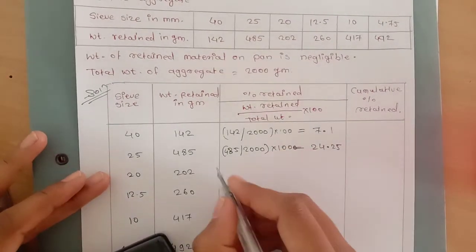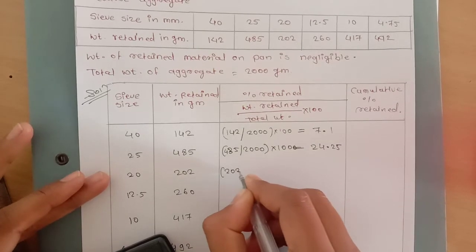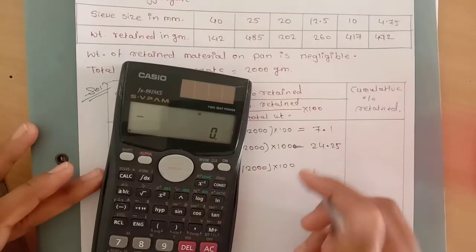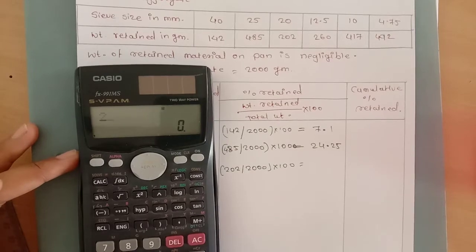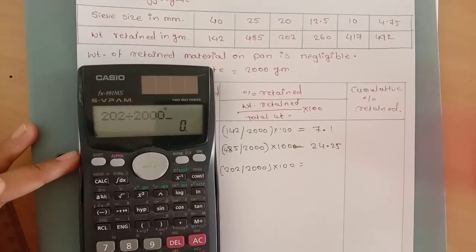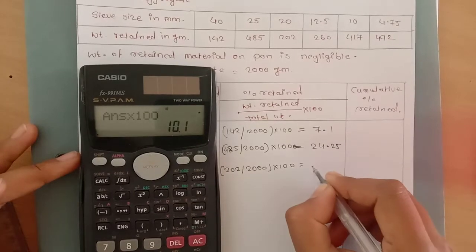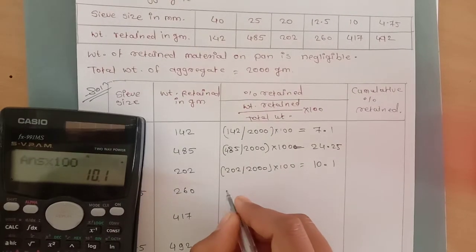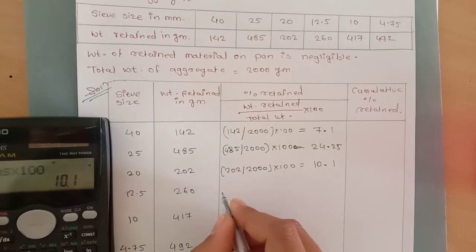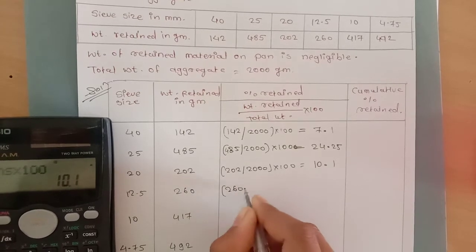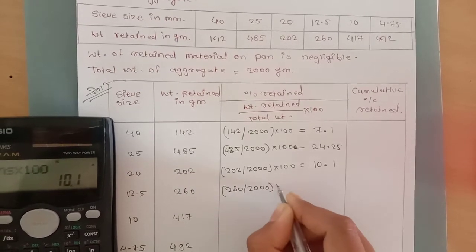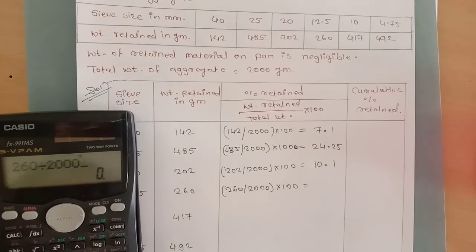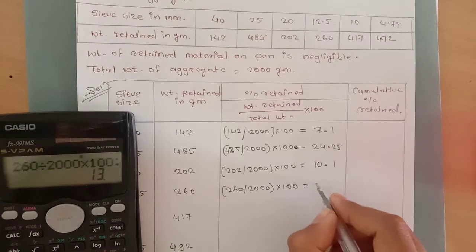Then the next weight retained is 202 divided by 2000 multiplied by 100. Our answer is 10.1. Then for 12.5 mm, the weight retained is 260 divided by 2000 multiplied by 100. Our answer is 13.